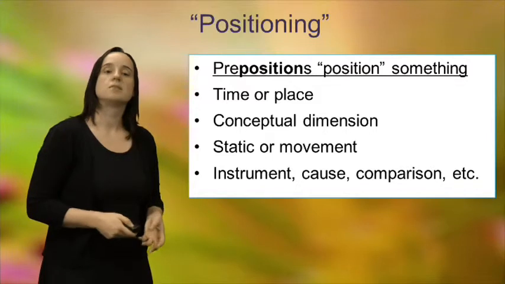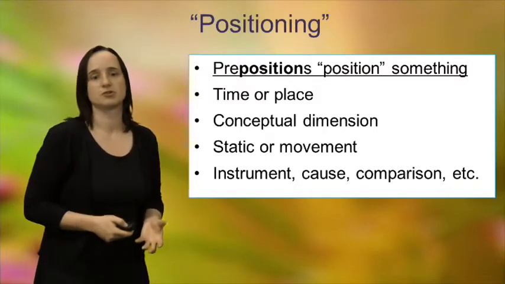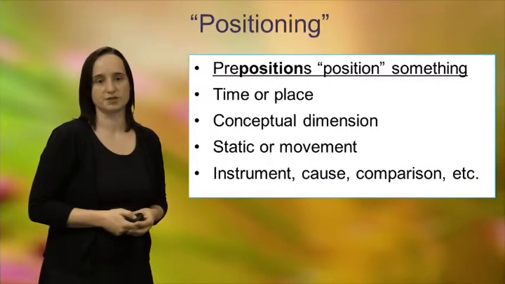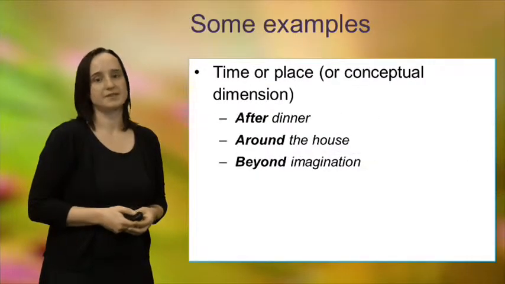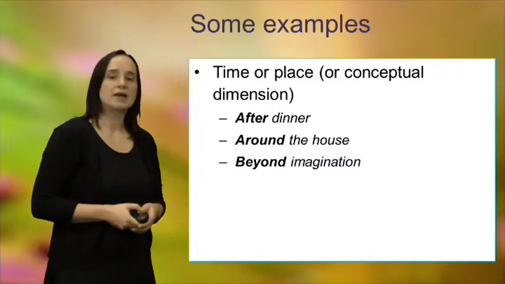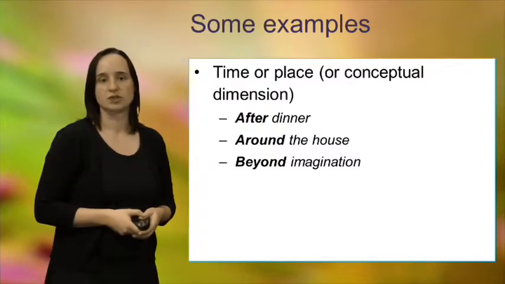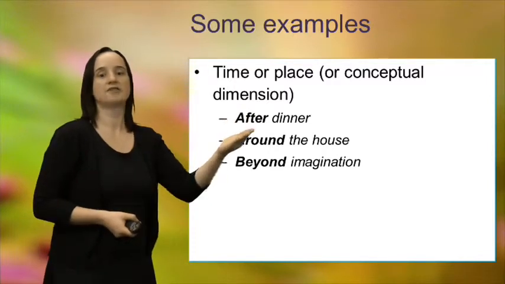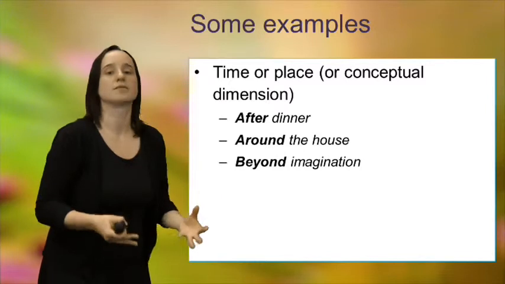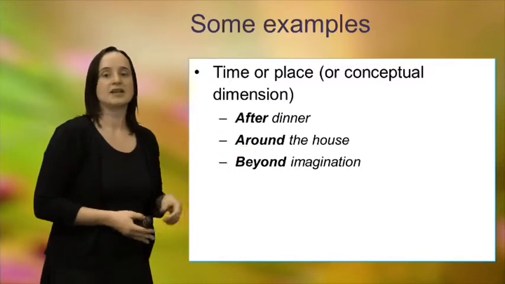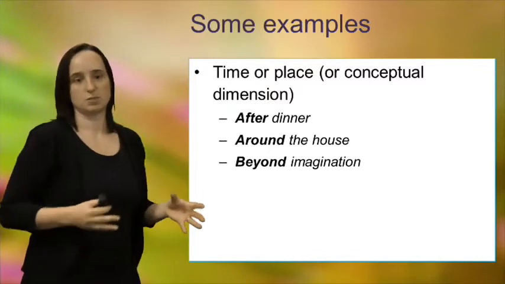But once you understand the basic meanings of prepositions as positioning something in time and place, you will quite easily be able to transfer them to other types of preposition usage. So let's look at these basic types in a little bit more detail with some examples. So time and place or conceptual dimension. After dinner expresses the time, so we've got our noun dinner, and after, the preposition tells us when something is positioned after this event. Now, around the house, again, places something in some sort of spatial dimension.